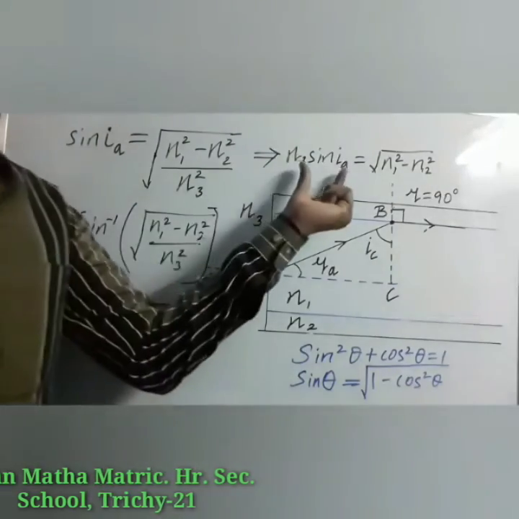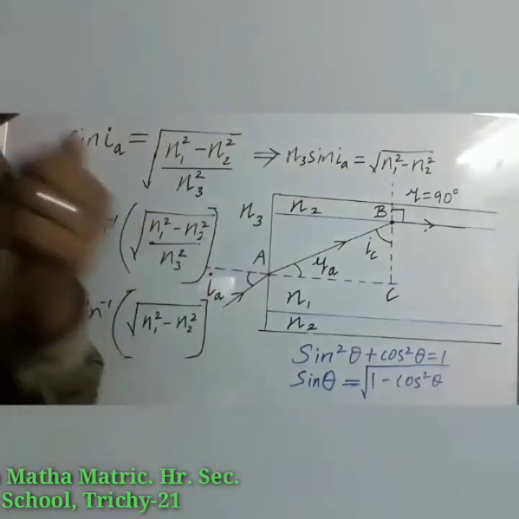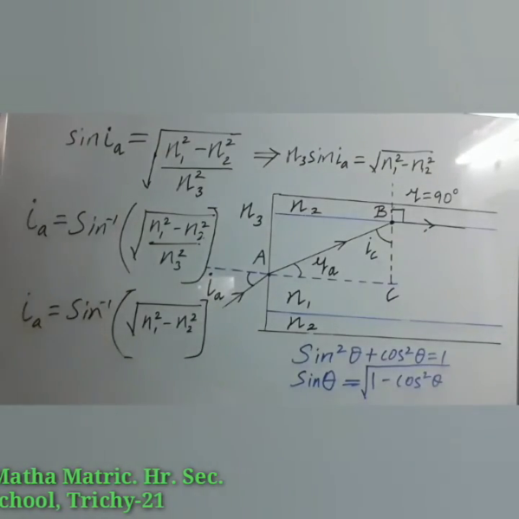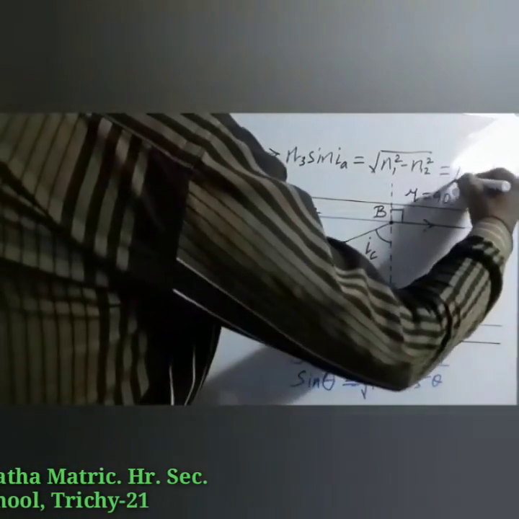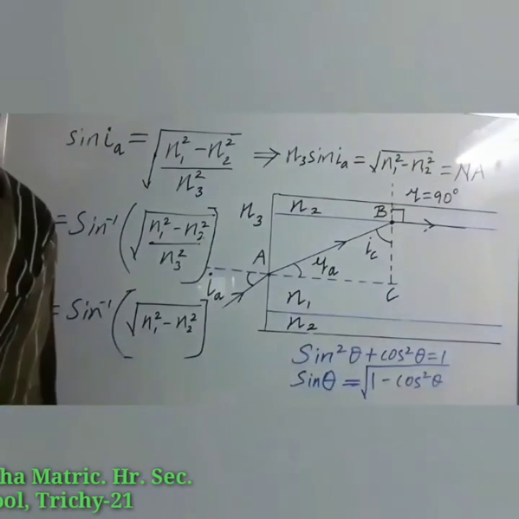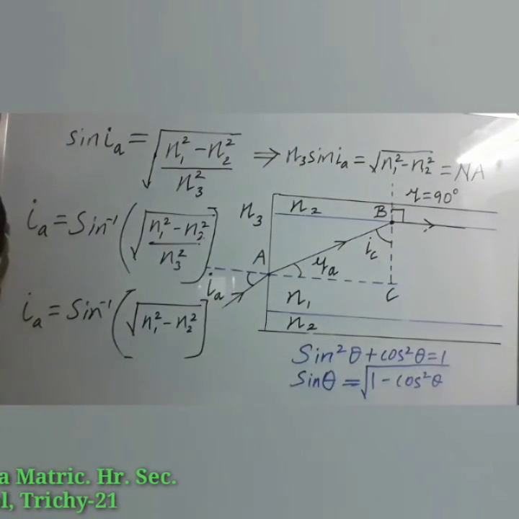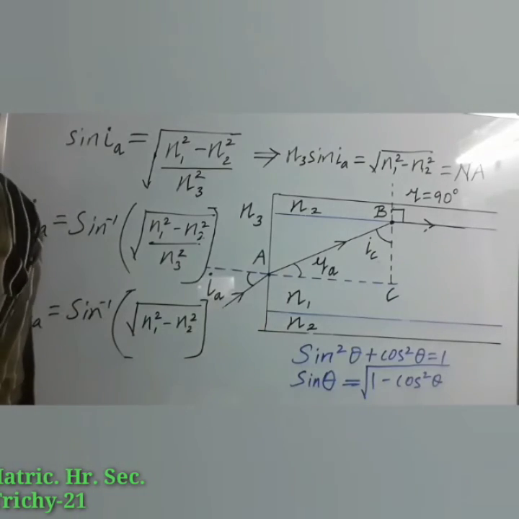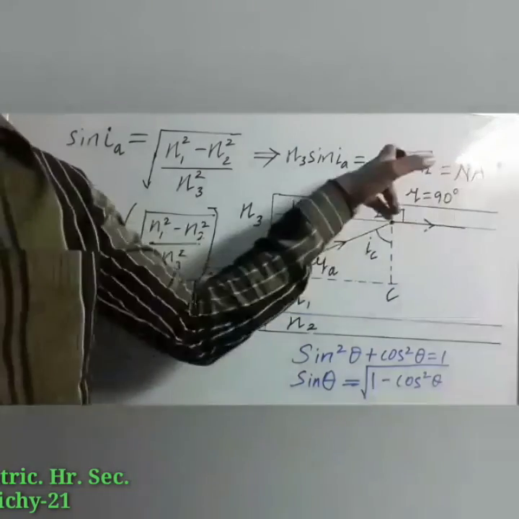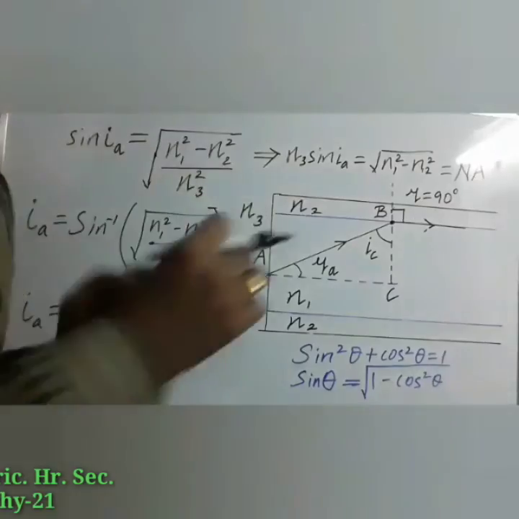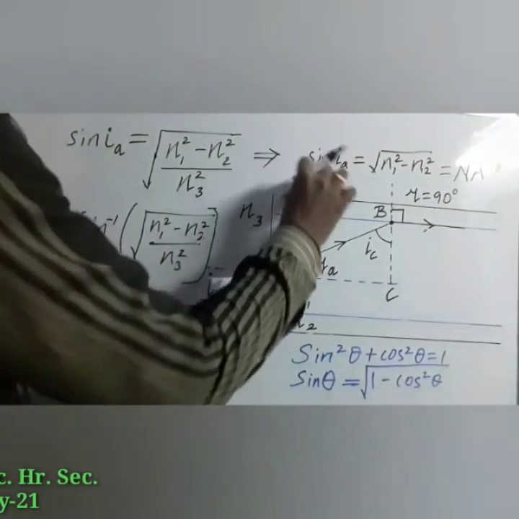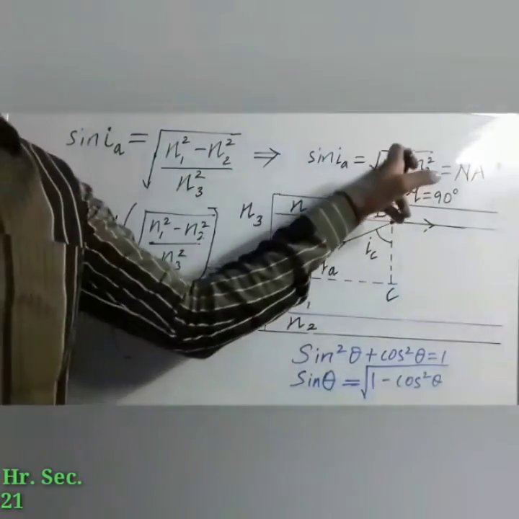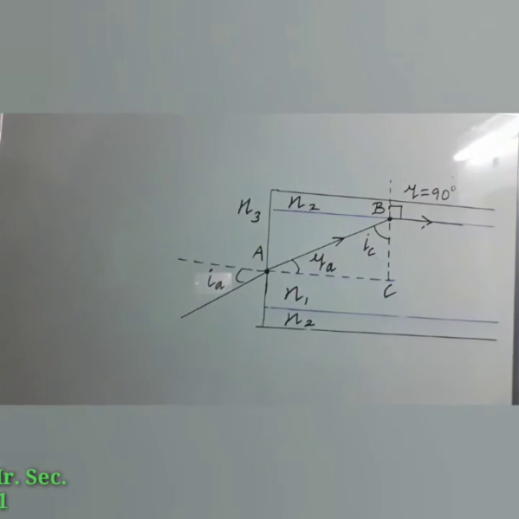Here the term n3 sin IA is called the numerical aperture, which is given by the short form NA. If the outer medium is air, then n3 can be taken as 1. So the numerical aperture NA, now n3 is taken as 1, sin IA is equal to root of n1 square minus n2 square.